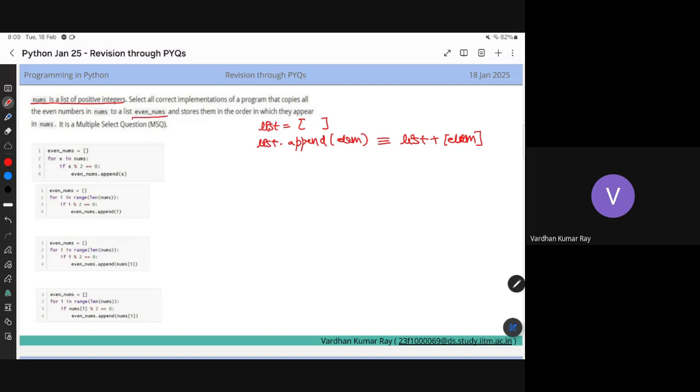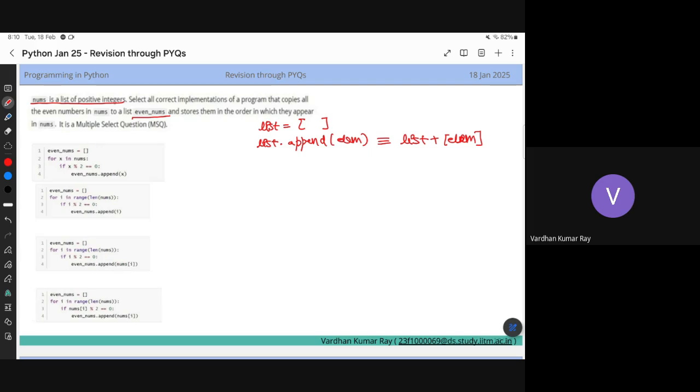And it is ordered, so it's not like some random even numbers on the list num. It has to follow the order in the num. If 4 occurred before 2 in the num list, it should also occur before 2 in the even number list, right? So that means you need to iterate over it in a sequential order from the 0th index till the last index.